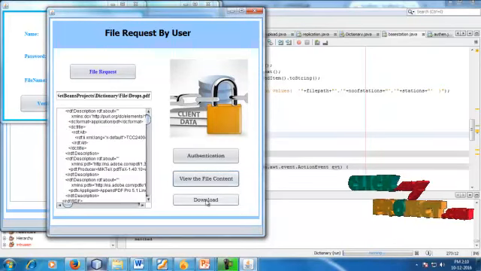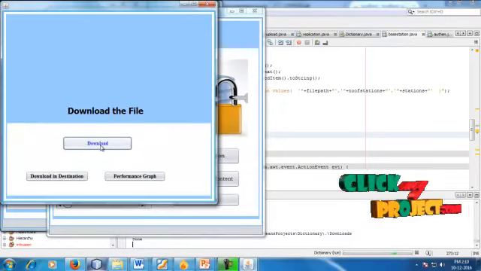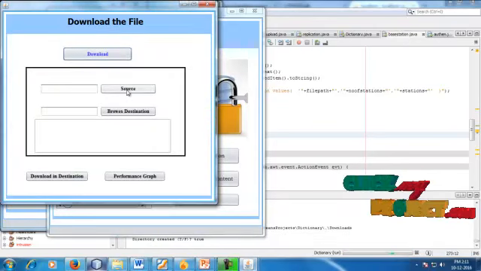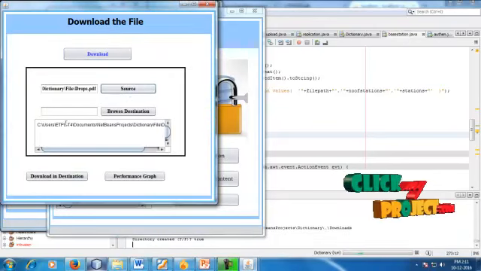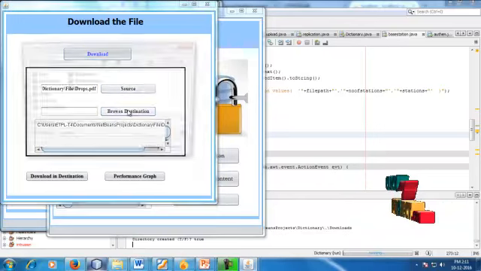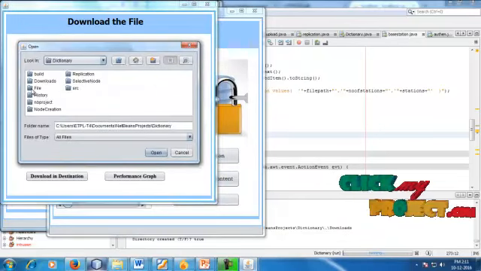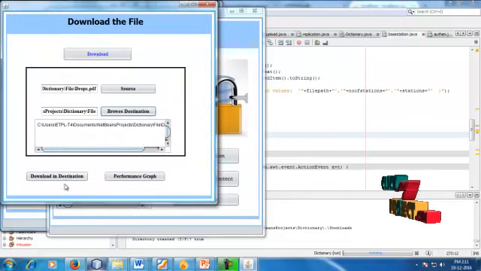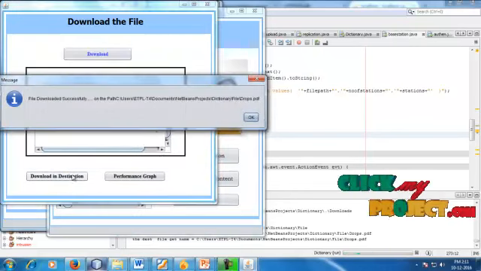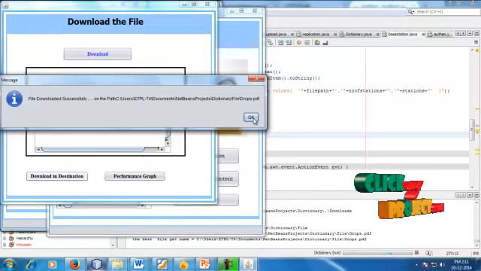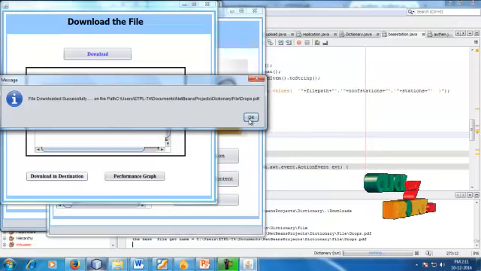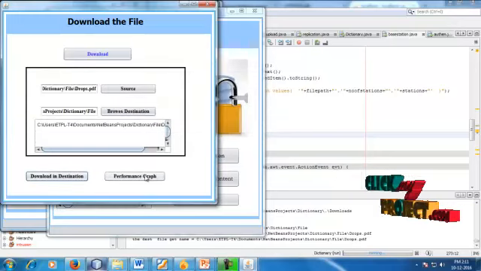So next we go for the download. So download a file. Here the user uploads the file. Next the user downloads the file. So this is the source file to the destination dictionary files. Download the destination file, downloaded successfully. So here the data is successfully processed on draft.pdf. So the file is successfully downloaded.